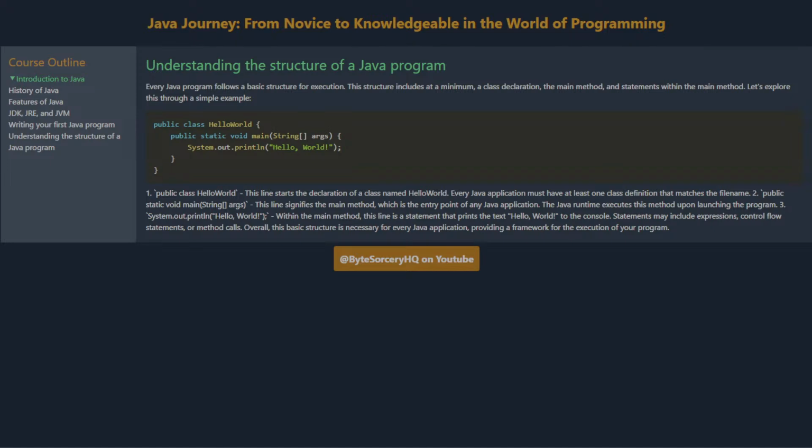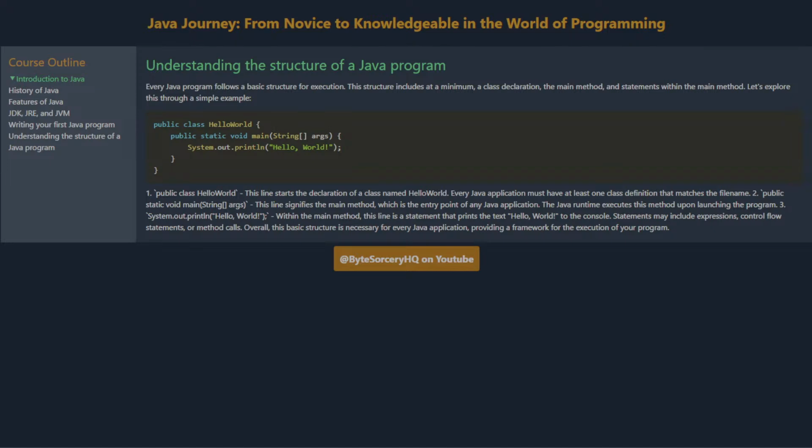Every Java application must have at least one class definition that matches the file name. 2. public static void main(String[] args). This line signifies the main method, which is the entry point of any Java application. The Java runtime executes this method upon launching the program.